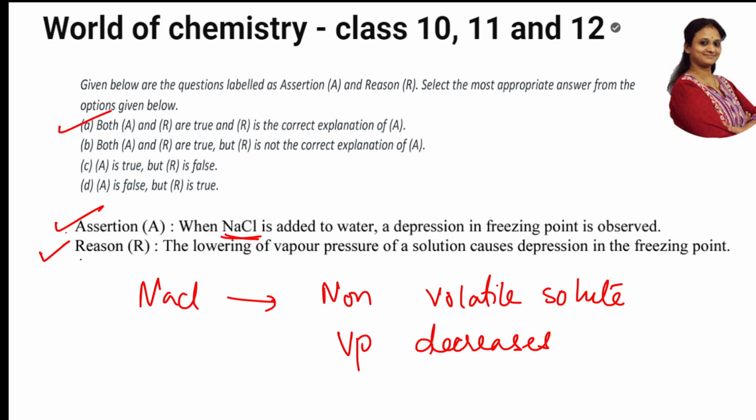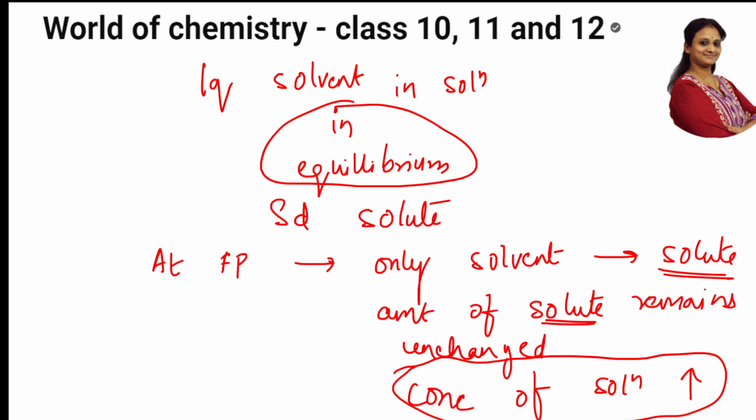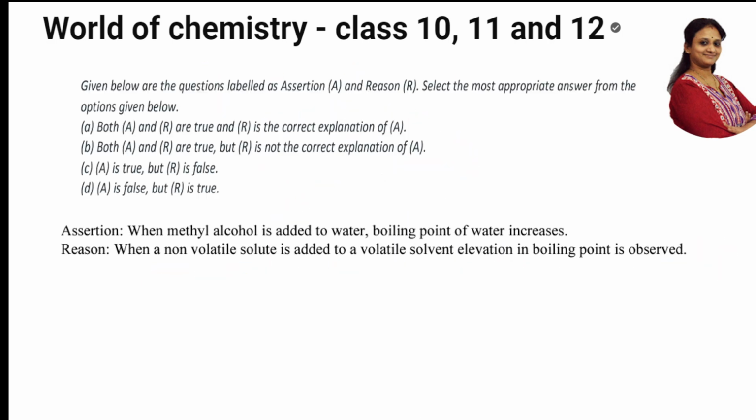Assertion and reasoning are true, and R is a correct explanation for assertion. That is the concept there. Easy? Easy. Let us go to the next question. Assertion: when methyl alcohol is added to water, boiling point of water decreases. Reason: when a non-volatile solute is added to a volatile solvent, elevation in boiling point is observed.